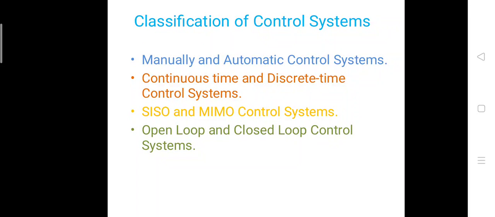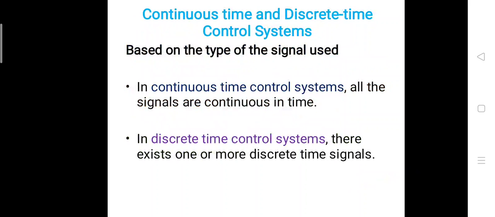Then continuous time and discrete time control systems. Then there is another type, SISO and MIMO control systems. Then open loop and closed loop control systems. So these are the types of control systems. First we will talk about continuous and discrete time control systems. So based on the type of signal used, this classification has been done.